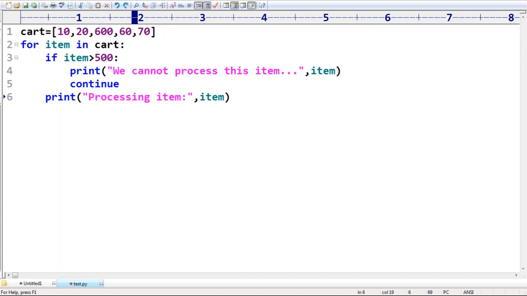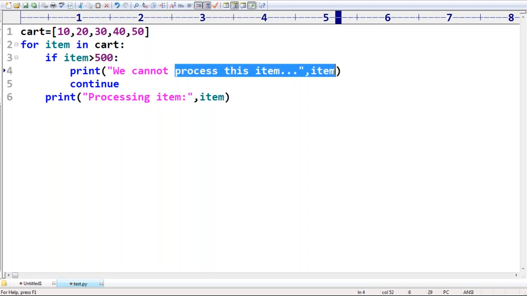10, 20, 30, 40, 50, something like that is there. Assume that 10, 20, 30, 40, 50 is there. For each item in cart, if item is greater than 500, we can't place this order, and immediately it is going to come out.